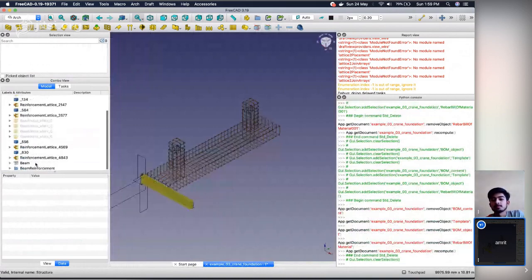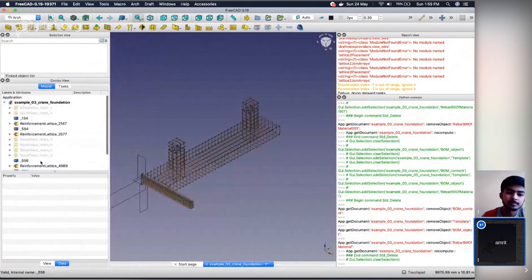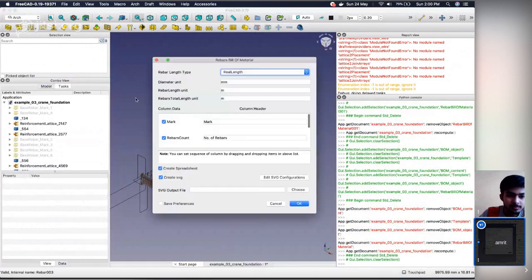Okay. So now we have no boom. So select boom and click. The SVG output file is the location where this generates the SVG file, right? If a user wants to directly export the SVG file, he can choose that file. Okay, cool.